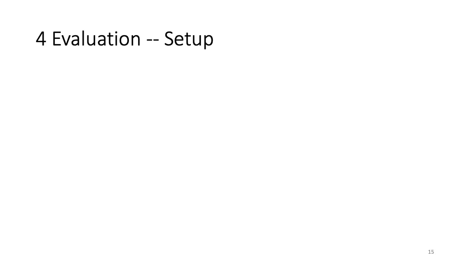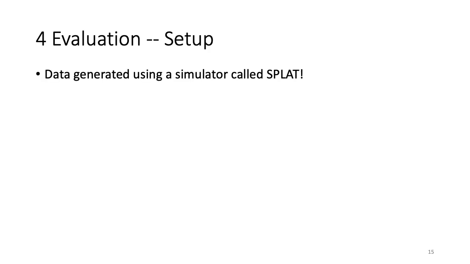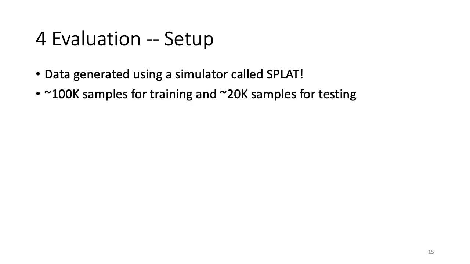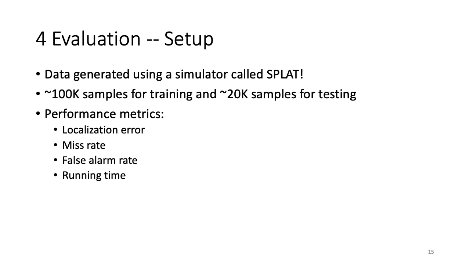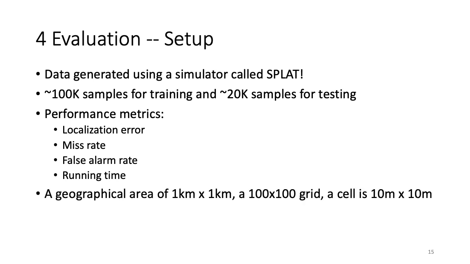The higher level idea of the customization is to make the model's life easier based on some prior knowledge we have. Section 4 is all about the evaluation. Let's begin with the setup. The data we used for training the deep learning model is generated using a simulator called SPLAT. We generate around 100K samples for training and 20K samples for testing. The performance metrics we use are localization error, the miss rate, the false alarm rate, and the running time. We use a geographical area of 1 kilometer by 1 kilometer.